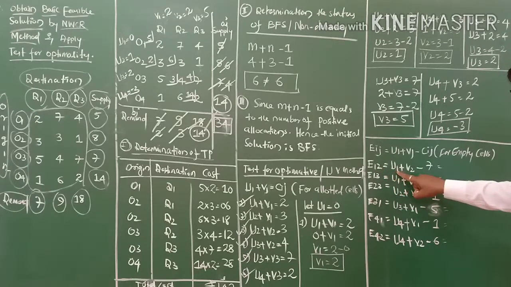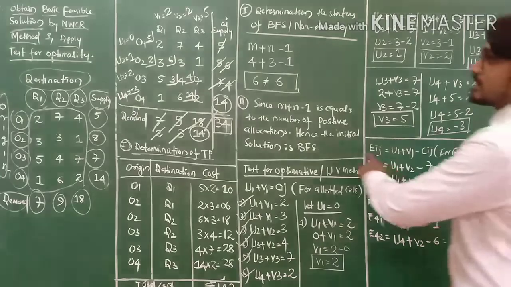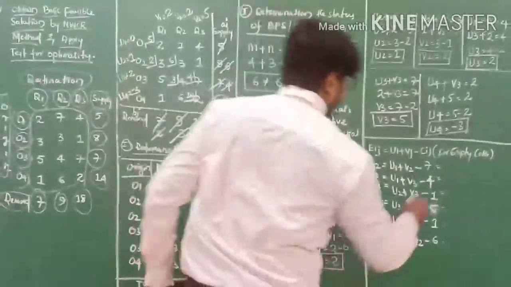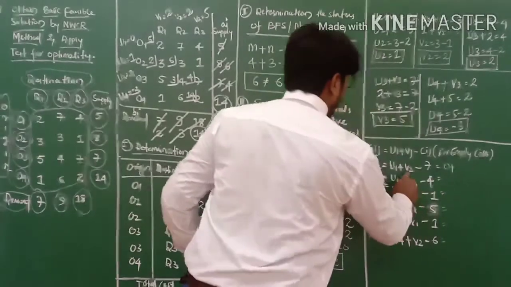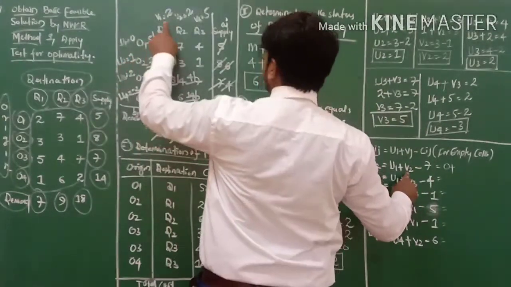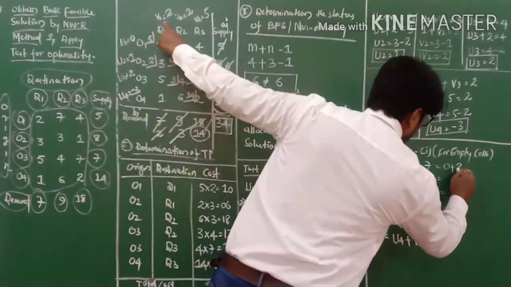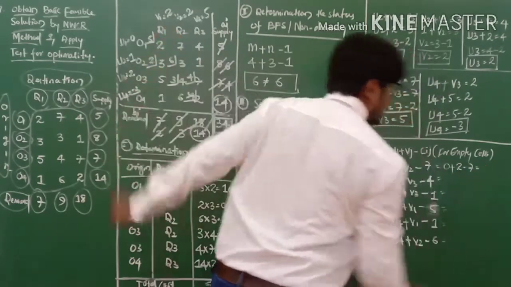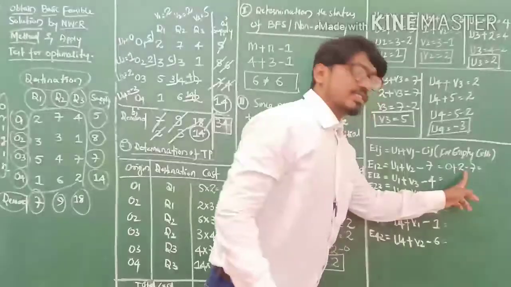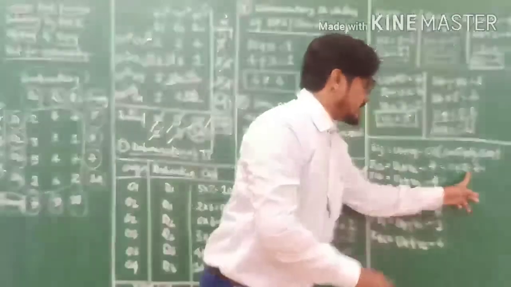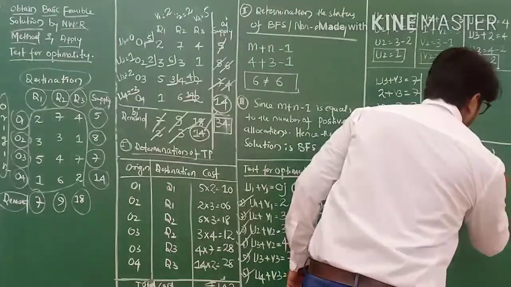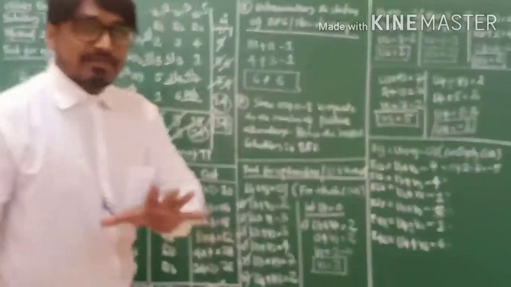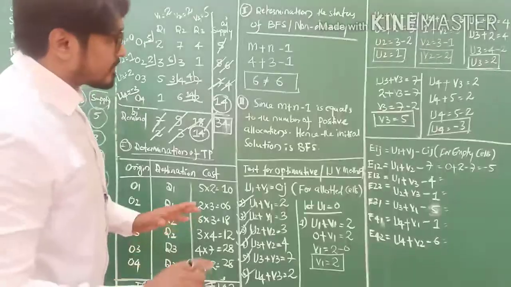E12 equals U1 plus V2. So U1 is 0, plus V2. V2 is 2, my friends. So 0 plus 2, it is 2, minus 7. 2 minus 7 is nothing but minus 5, my friends. The first one is minus 5, not optimal.